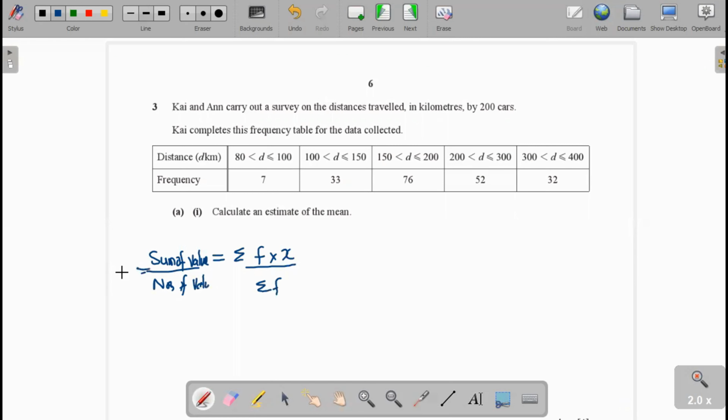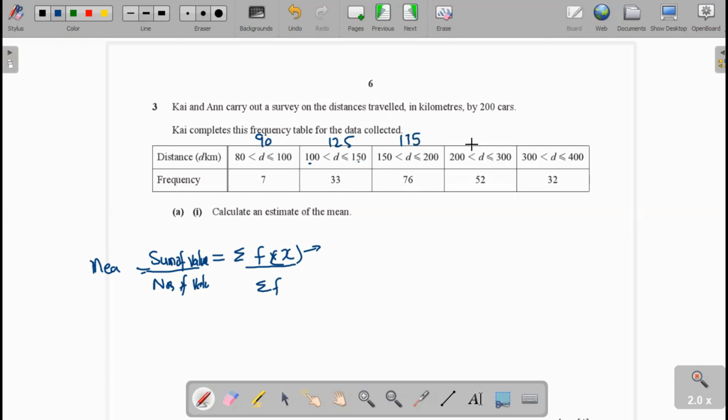From this formula, we can find the mean. Firstly, we have to find x. x is the class mark, the middle value of the data. Here, 80 plus 100 divided by 2, we get 90. Same as 100 plus 150 divided by 2, we get 125. 150 plus 200 is 350, and the middle value will be 175.